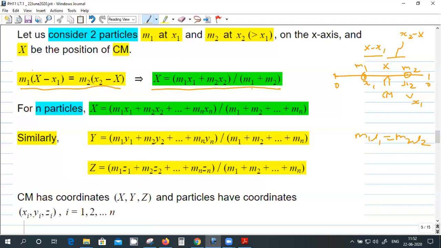So this thing I considered for two particles. So in general, if there are n particles, I can extend this formula. The x coordinate of the center of mass is m1 x1 plus m2 x2 plus, up to mn xn, divided by the total mass m1 plus m2 and so on. Similarly, you can get y and z. Usually we live in a 3D world, right? So we have to get the coordinates of center of mass, means you have to get x, y, z of center of mass.